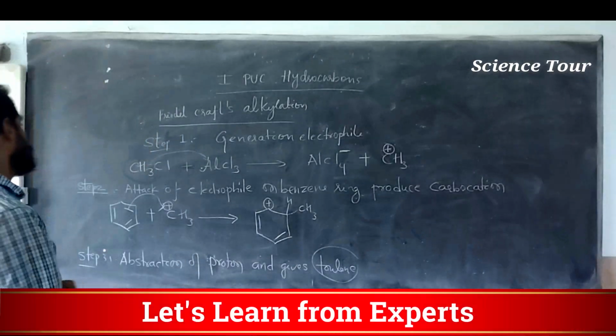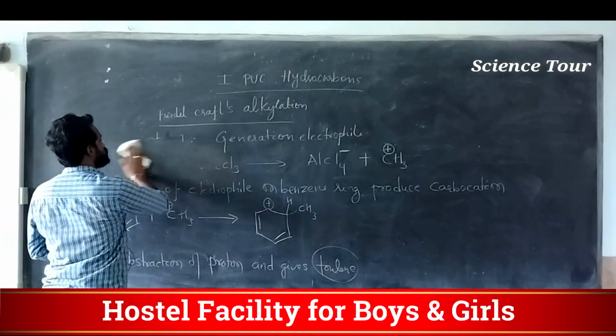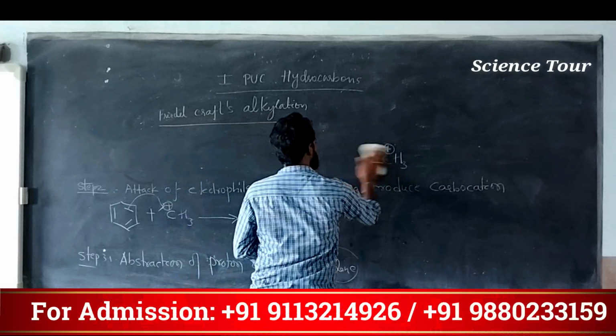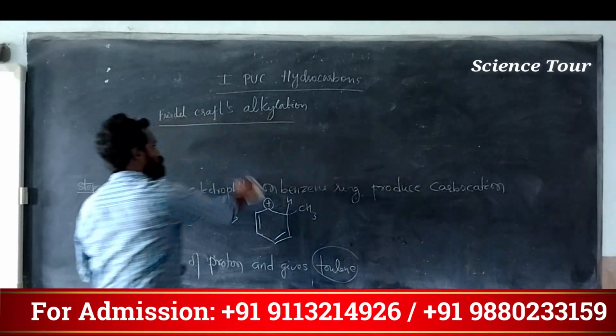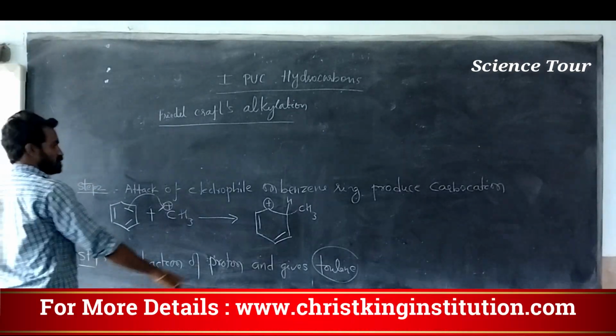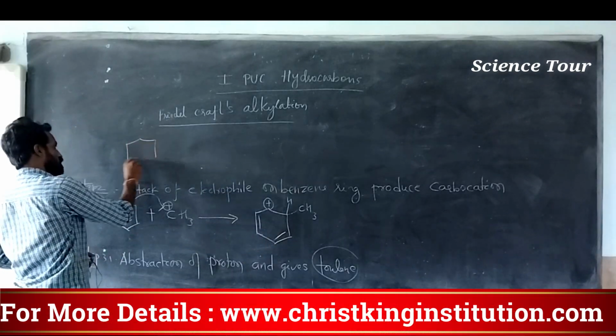Okay, so my dear students, step 3 I will write here. I will erase step 1. Step 3, it is actually abstraction of proton and gives toluene. This I will write once again, my dear students, here in step 3.